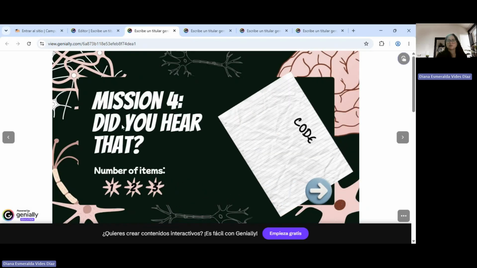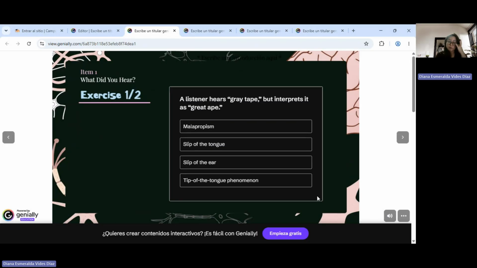And mission 4 says, did you hear that? And it has 3 items. So let's go to the first item, exercise 1, and it says, a listener hears "great tape" but interprets it as "great ape." So we just learned that in one of the other items, and this is a slip of the ear error, right? Where we just misinterpret what we are hearing.